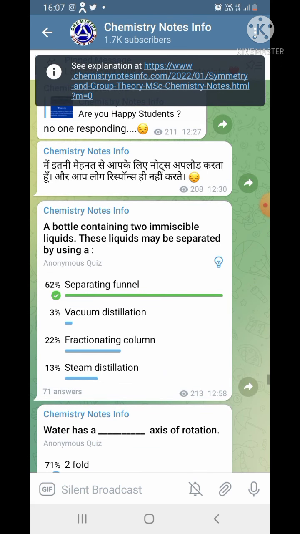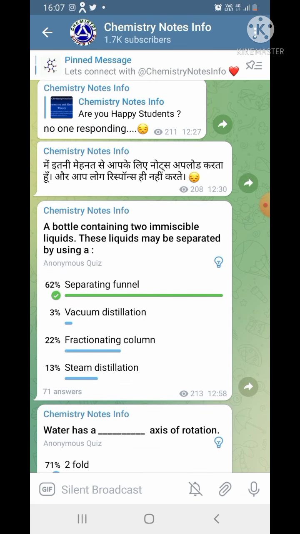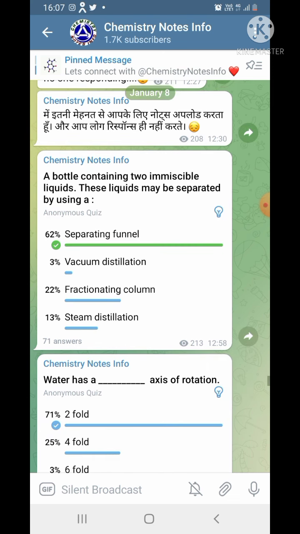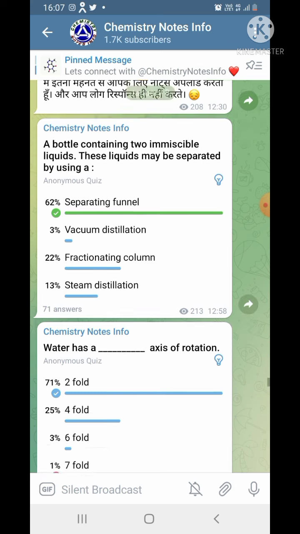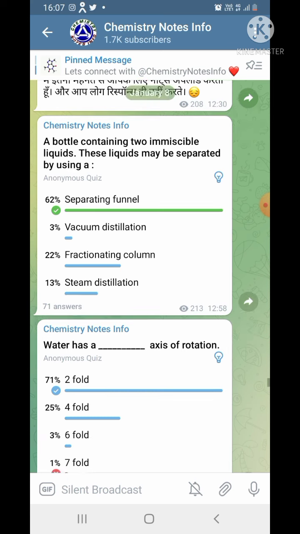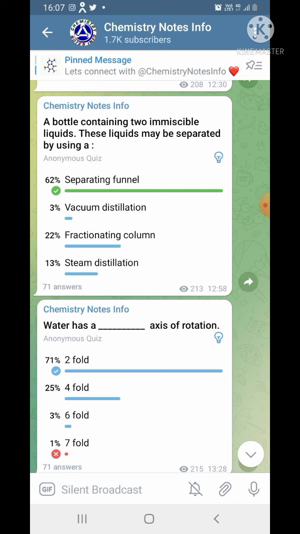A bottle containing 2 immiscible liquids. These liquids may be separated by using a separating funnel, vacuum distillation, fractionating column, or steam distillation. About 71 answers we got for this quiz, and about 62% people give the right answer, that is separating funnel.